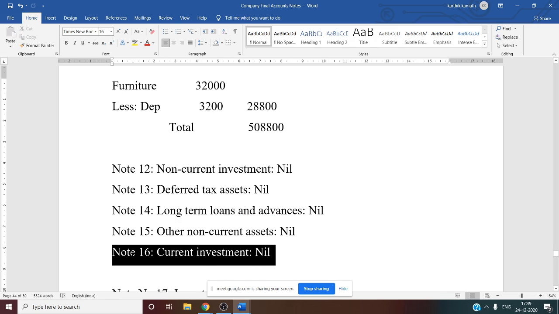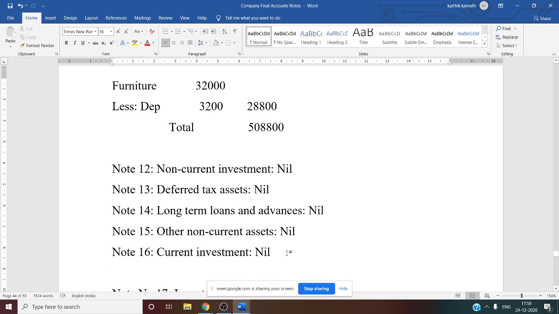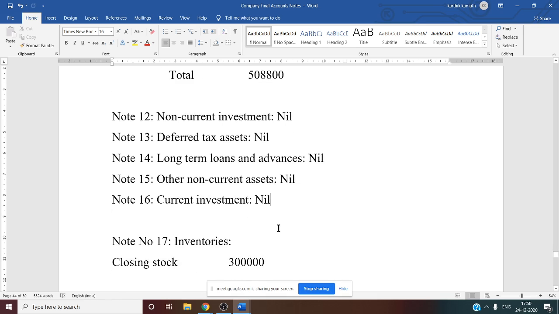Current investment, note number 16, again it is not available. Since non-current investment itself is not available, of course the current investment is also not available. That is why it is nil. So note numbers 12 to 16 are nil information, no amount.